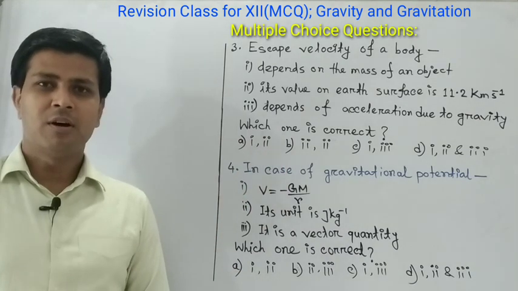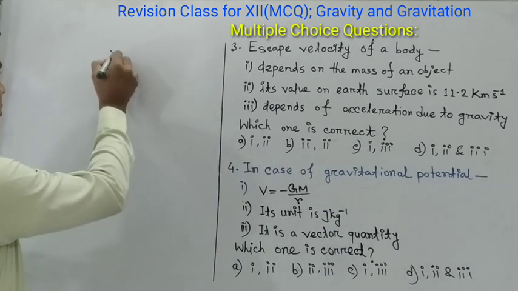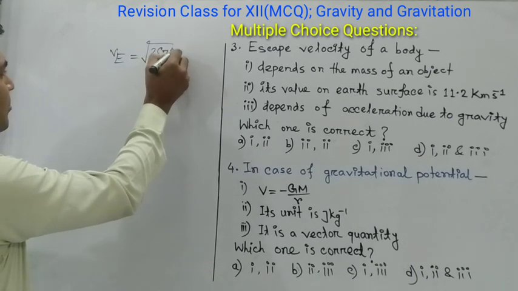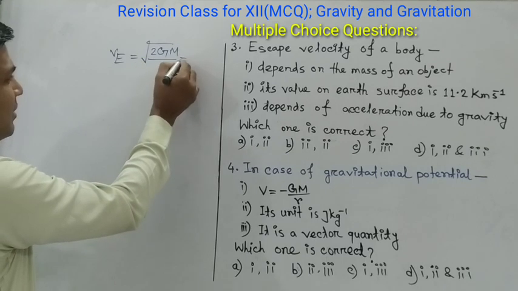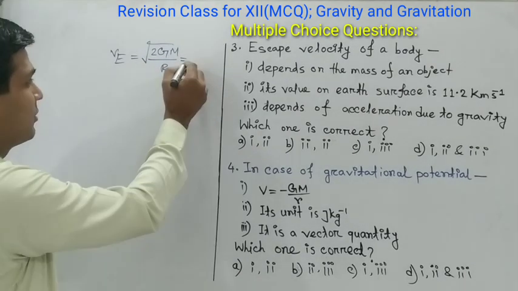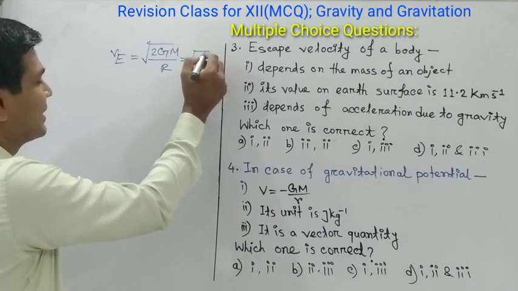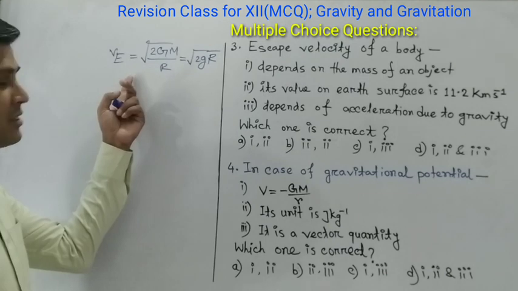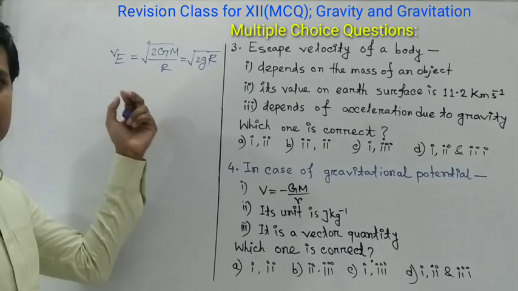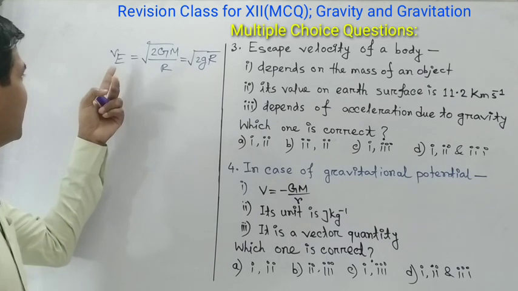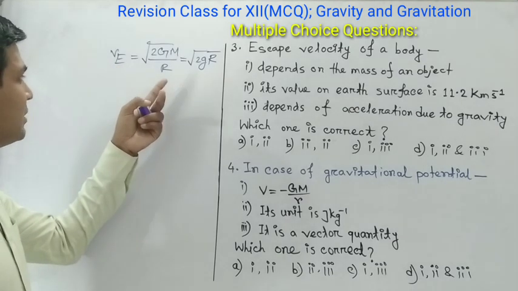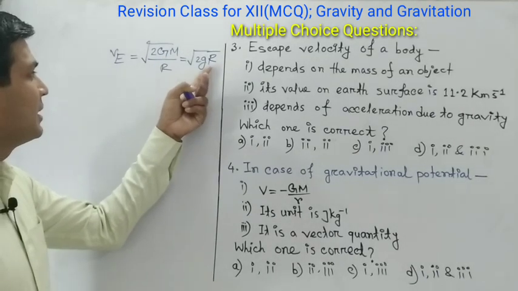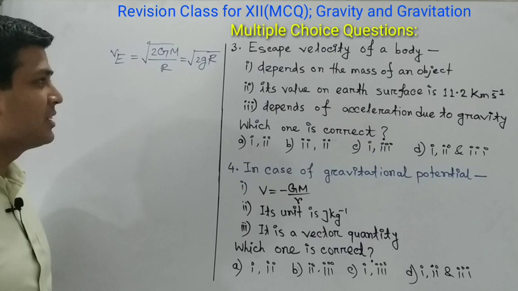We know the formula of escape velocity is V_E equals root over 2GM divided by R. There is another formula, which is root over 2 small g and capital R. So from that equation we can see escape velocity depends on the radius of the earth, mass of the planet, and acceleration due to gravity. Let's see the options here.